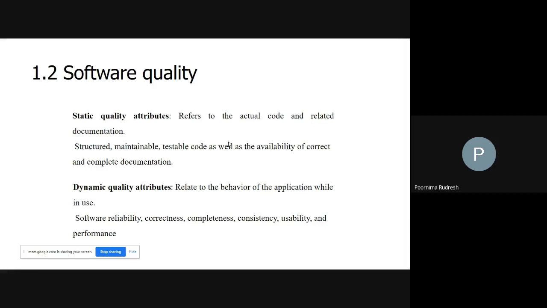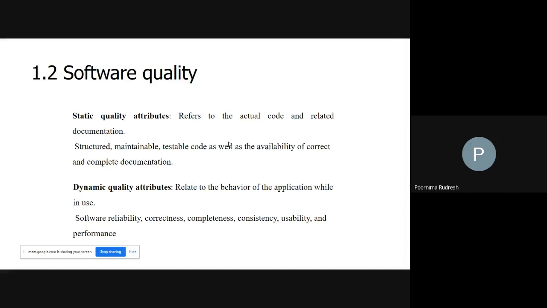Then only the testing is possible, and also modification or the updation of the code is also easy. If it is not properly documented, then it is very difficult. So this is about the static quality attributes. Next we'll move on to the dynamic quality attributes.